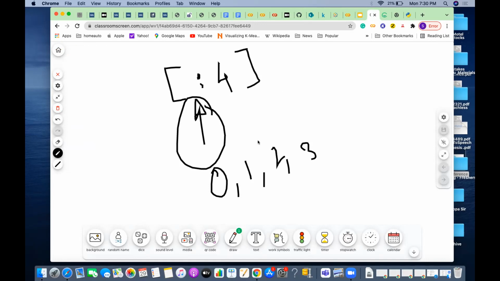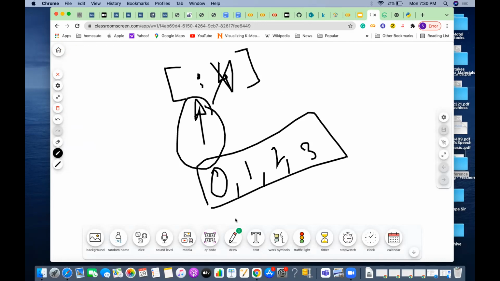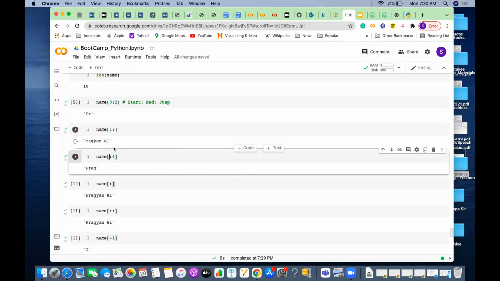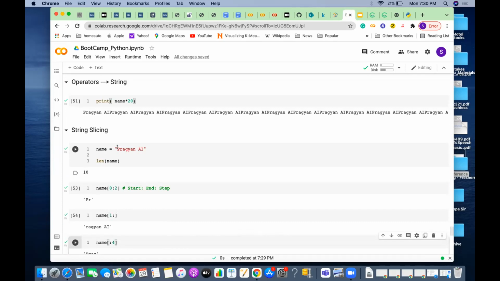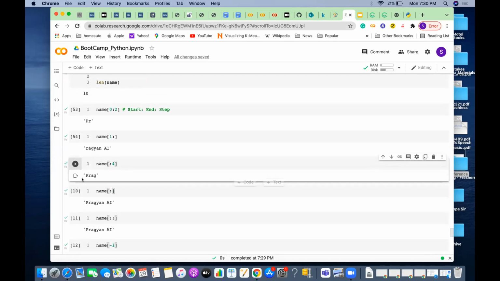So on up to 3. So 4 is excluded, correct? So elements at locations 0, 1, 2, 3 will be looked into. In this case, which are the 0, 1, 2, 3? P is 0, R is 1, A is 2, G is 3. So up to PRG, it will print.